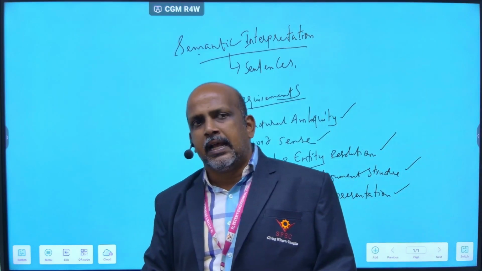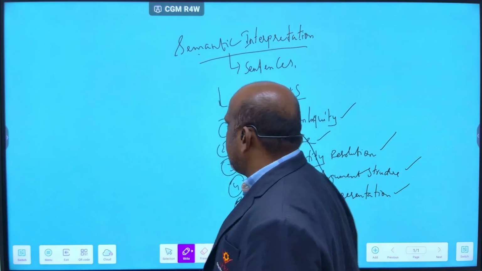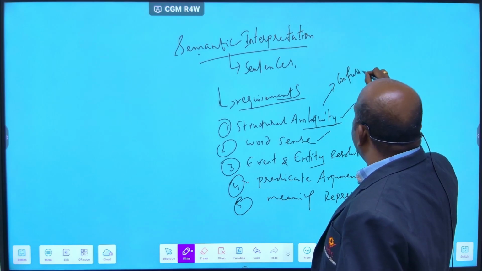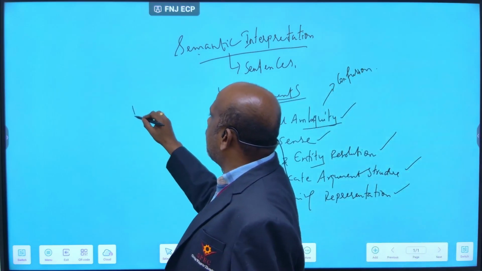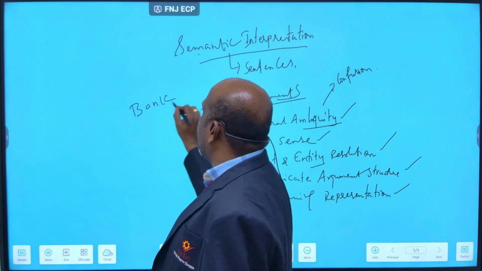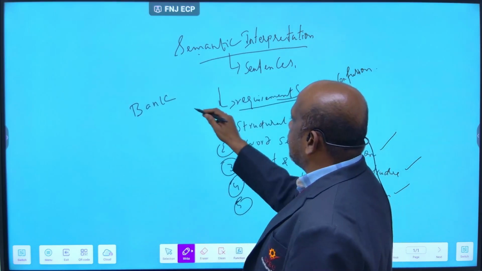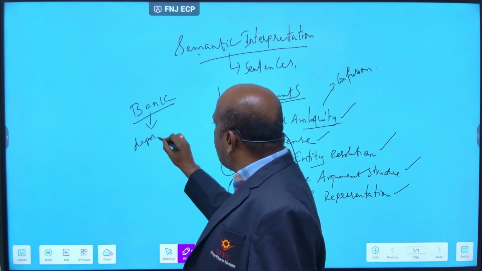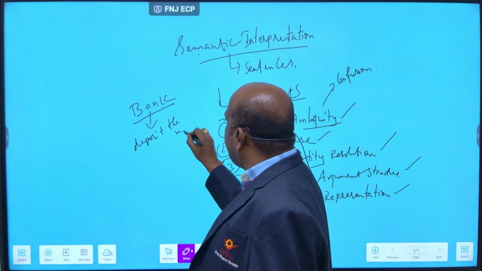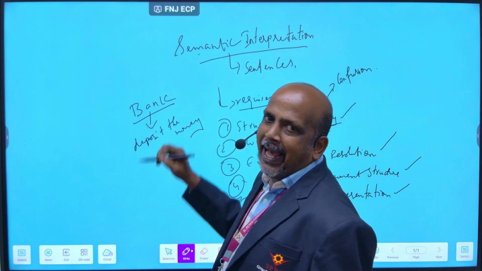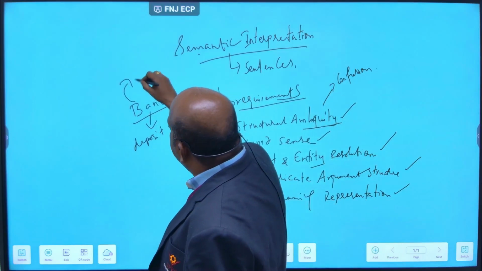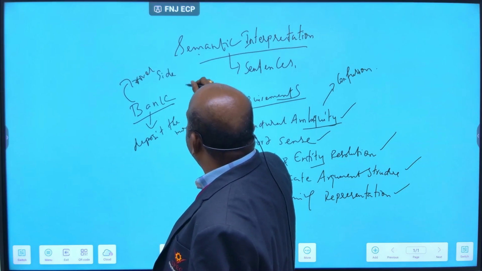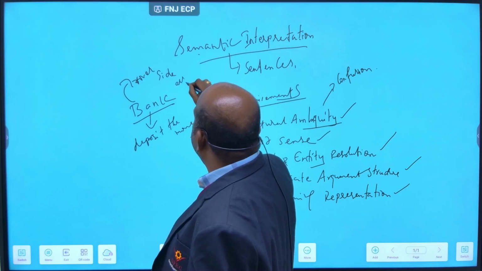Ambiguity means what? Ambiguity means confusion. Suppose I give you one word, bank. Depositing money, you call it a bank, and the riverside also you call a bank.